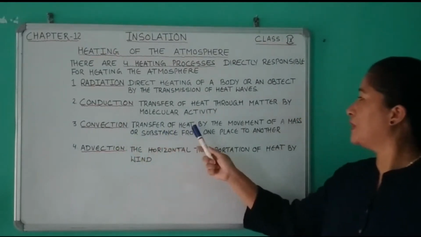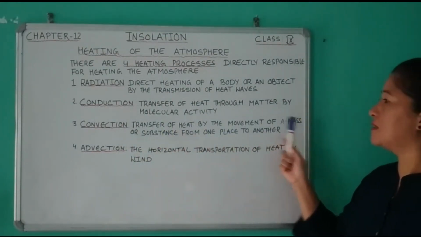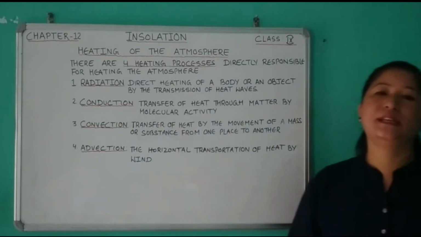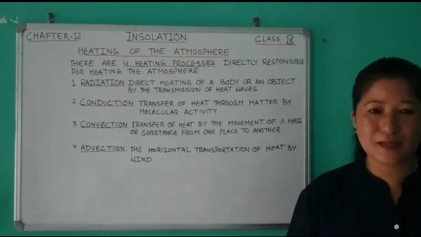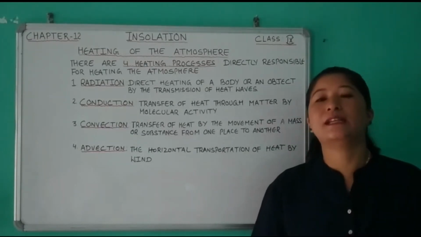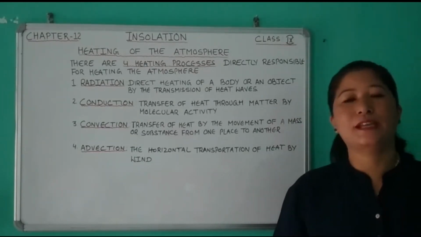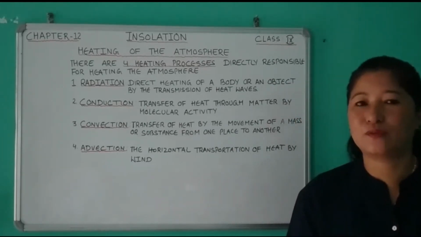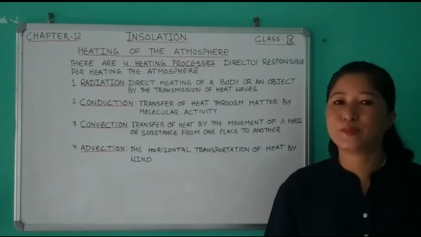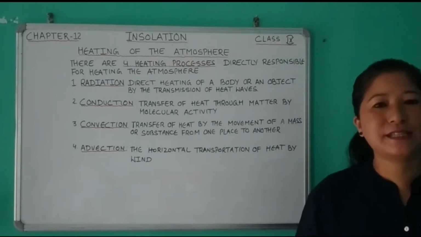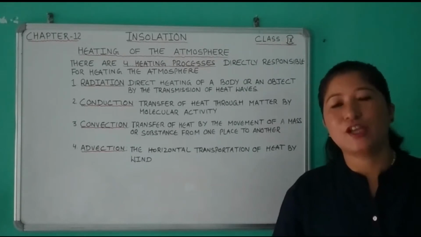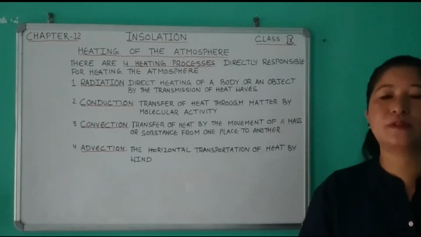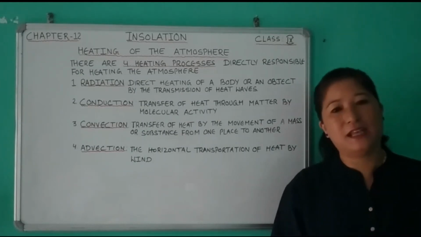It's a transfer of heat by the movement of a mass or a substance from one place to another. So the heated air, being lighter, rises, spreads horizontally, then cools and sinks. When this air reaches down, it will spread, again get heated and therefore rise. So convection currents, or we can say convection, is responsible for several circulations in the air.